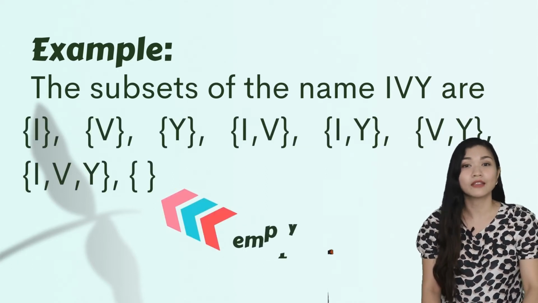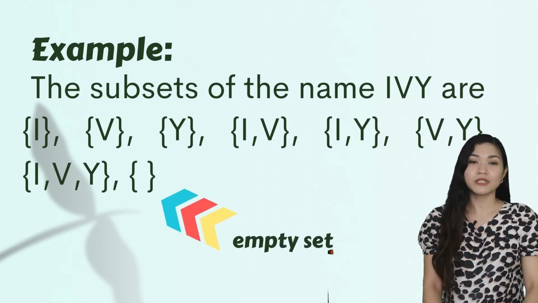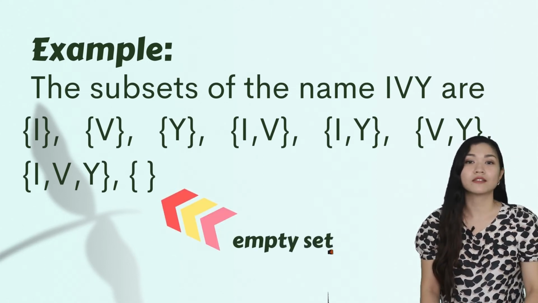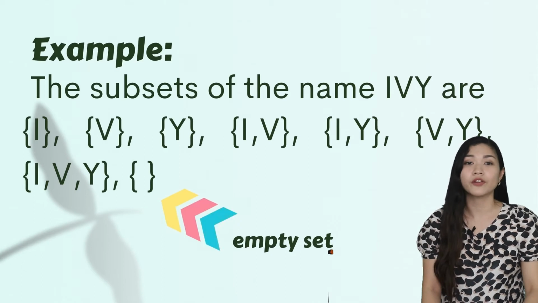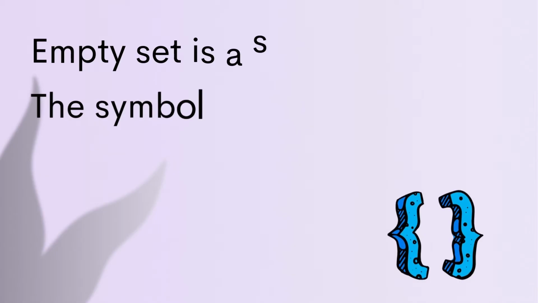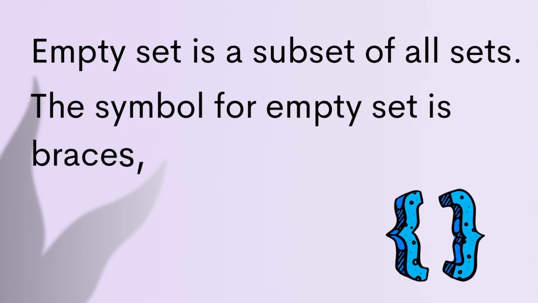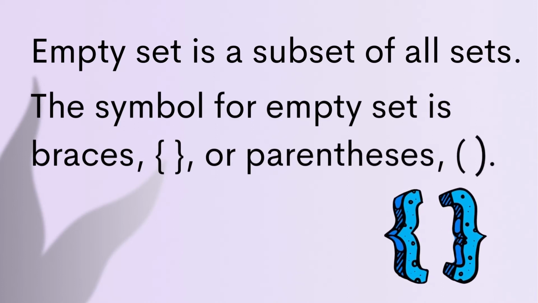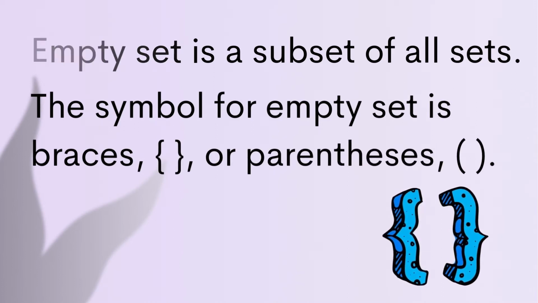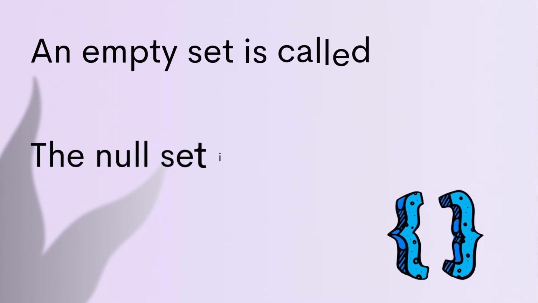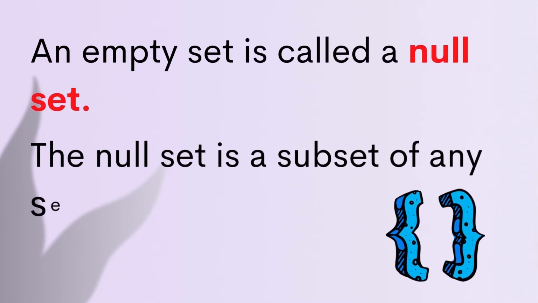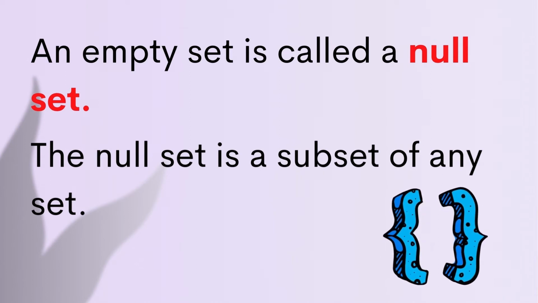Do not forget the empty set. Empty set is a subset of all sets. Before God created earth, it is nothing. The symbol for empty set is braces or parentheses. Note subsets are enclosed by braces or parentheses. If we remove it, it will become an element. An empty set is called a null set. It has no element. The null set is a subset of any set.